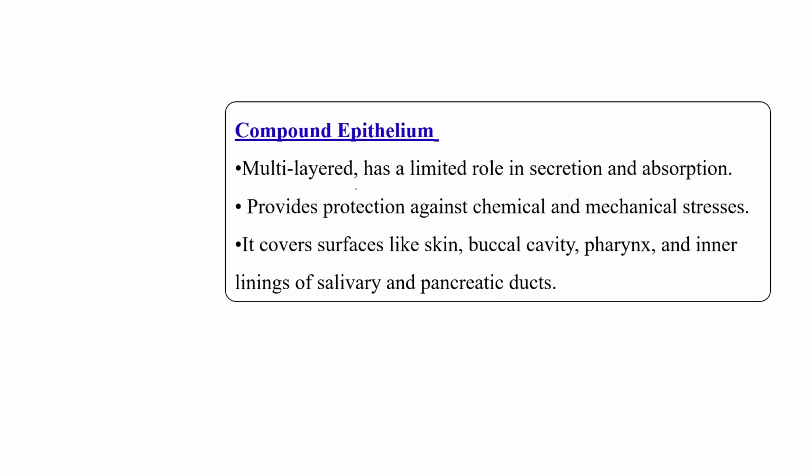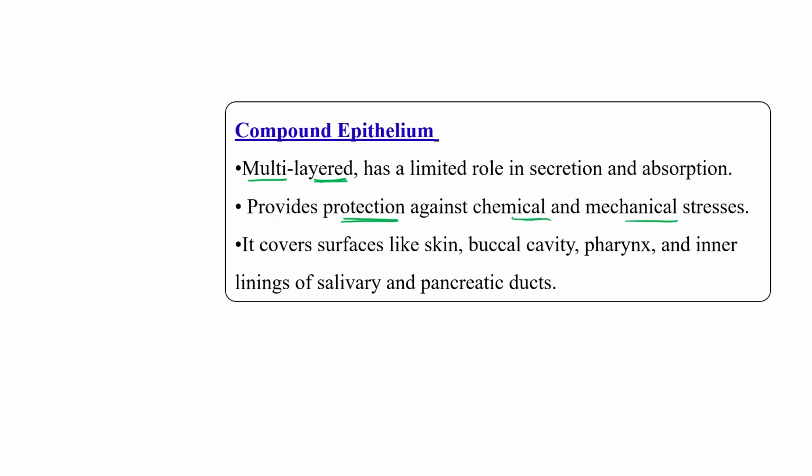Now, compound epithelium. Compound means multilayered epithelium. This type of epithelium has a limited role in secretion and absorption. It is actually responsible for protection against chemical or mechanical stress.